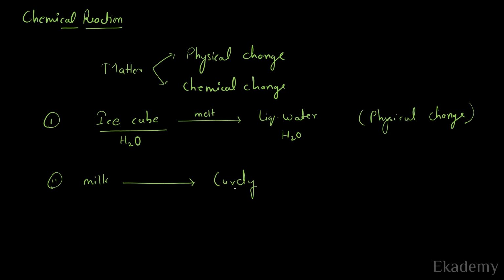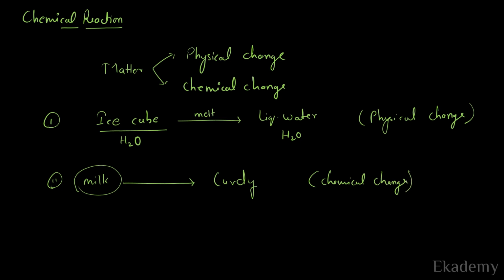What is happening over here is basically the sugar present in milk gets converted into lactic acid in this curdy substance. So this type of change where the initial substance loses its identity or its nature is called chemical change. So this is chemical change.